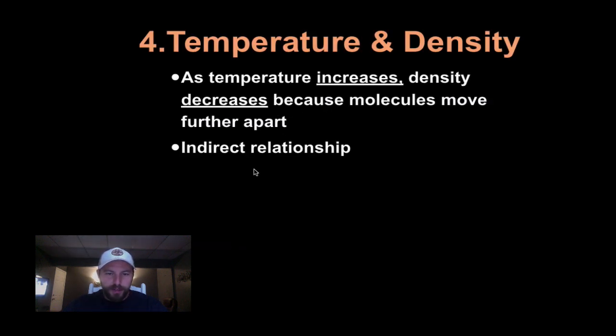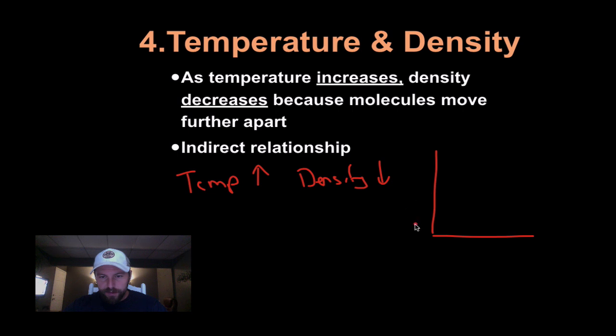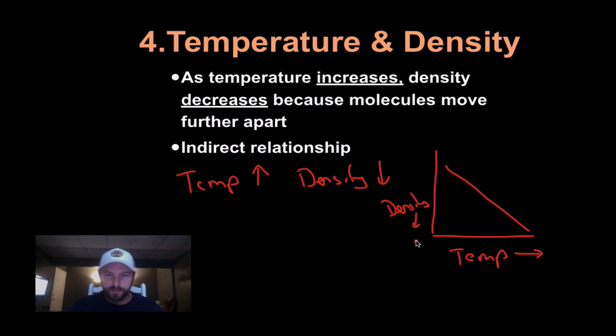Okay, temperature and density. This is a big one. And a lot of people get this confused pretty often. Okay? As our temperature increases, okay, our density decreases. This is an indirect relationship. So we can put temperature along the bottom here, our independent variable, our density here, and we would get an indirect relationship. As our temperature increases this way, our density decreases. Okay, this is an indirect relationship.